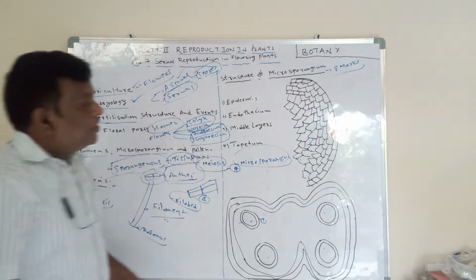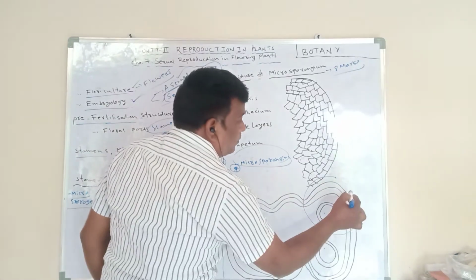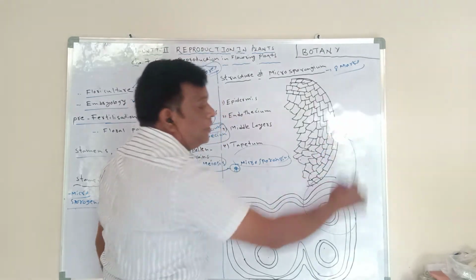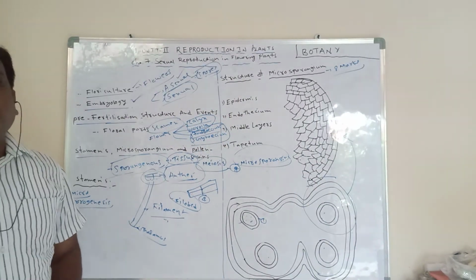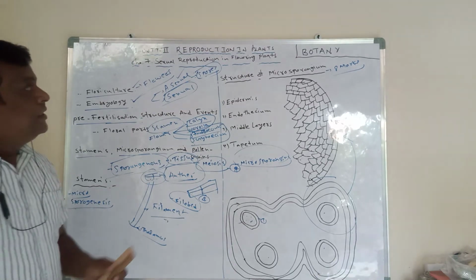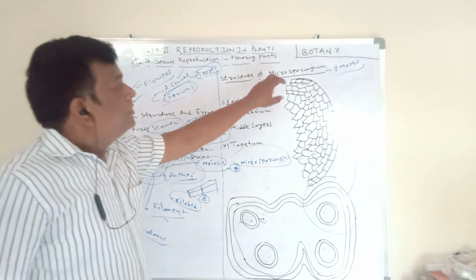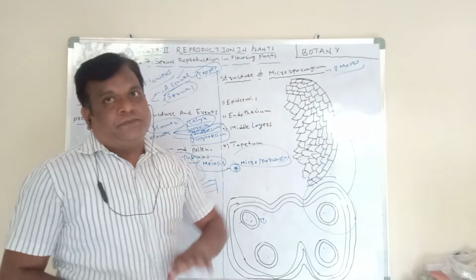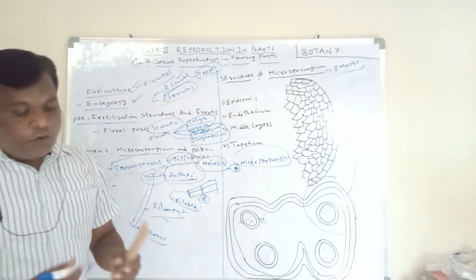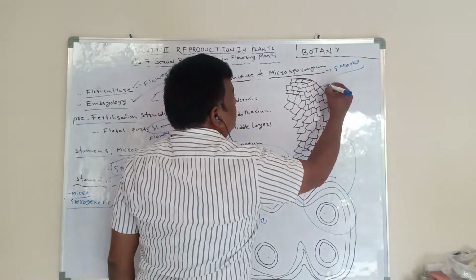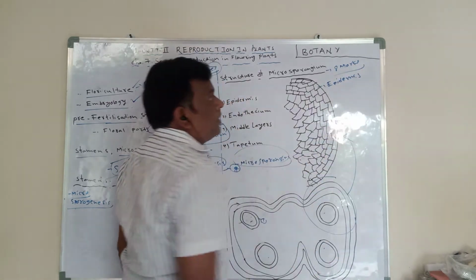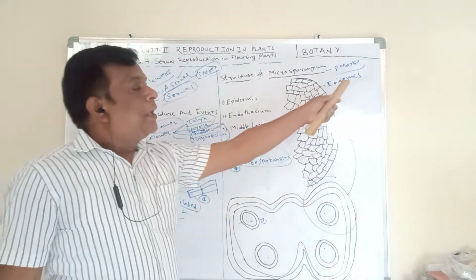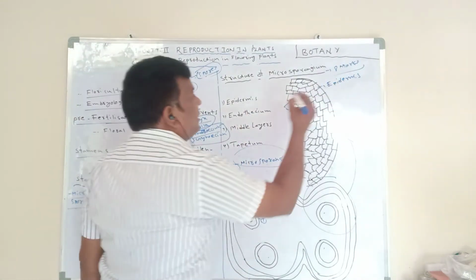Now we can see the structure of the microsporangium. This is this part. Structure of the microsporangium, the 8-mark question, a very easy question also. Okay, in this structure, the microsporangium is covered with 4 layers. Epidermis. Okay, the first outer layer is the epidermis. The second layer is the endothecium.